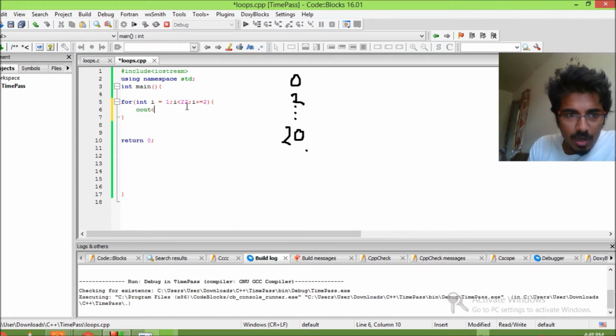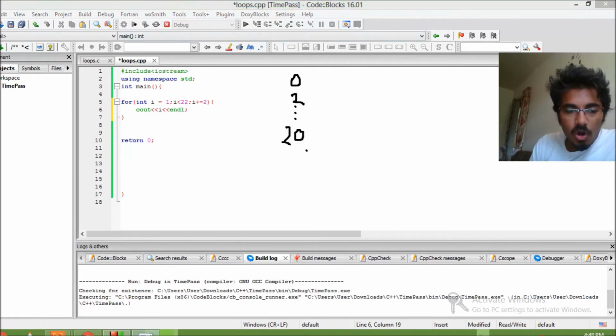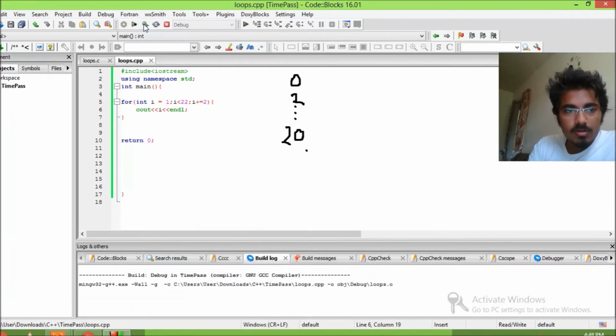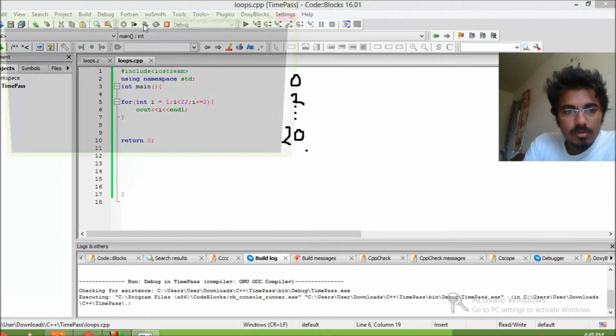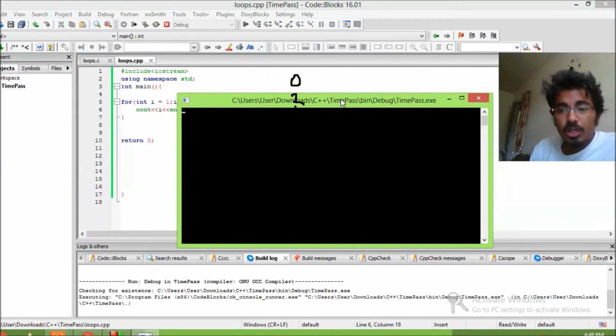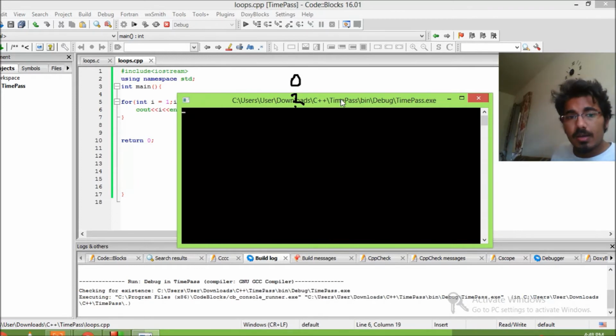So we are doing cout, just i, and then we'll keep an endl there. So that would be all our odds. There you go. It'll take some time, but then it'll load up. I hope that should work.